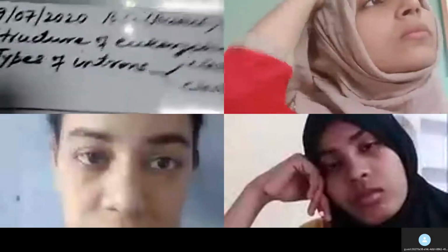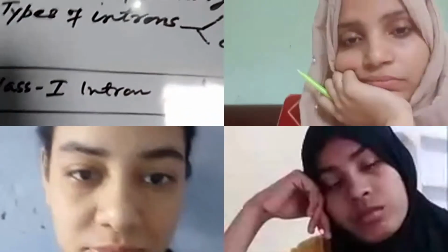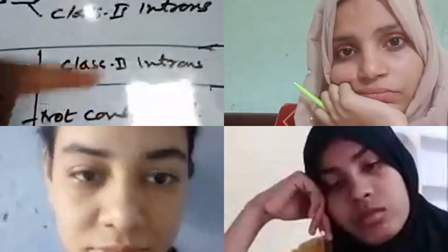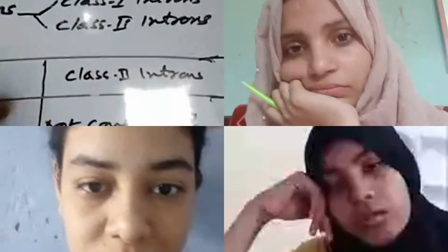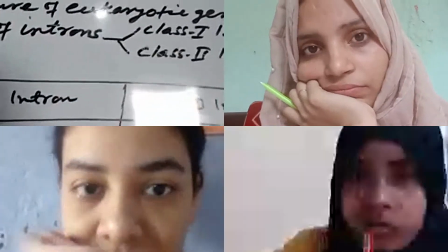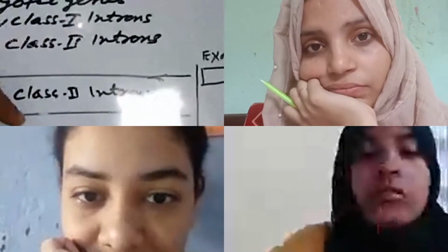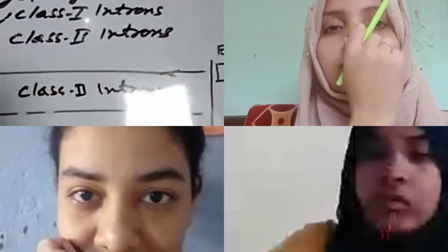It is written here, look, the sequence of class 1 introns is conserved, whereas the sequence of class 2... what is the meaning of sequence? Nucleotide sequence. The nucleotide sequence of the class 1 introns is conserved, whereas the sequence of nucleotides present in the class 2 introns is not conserved.